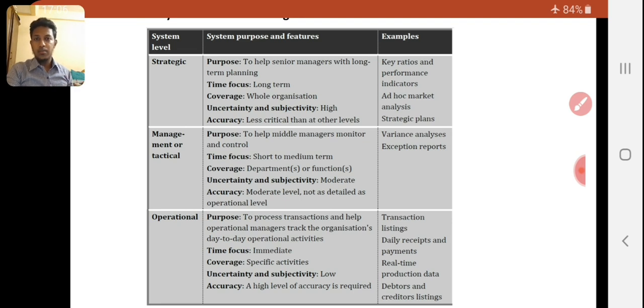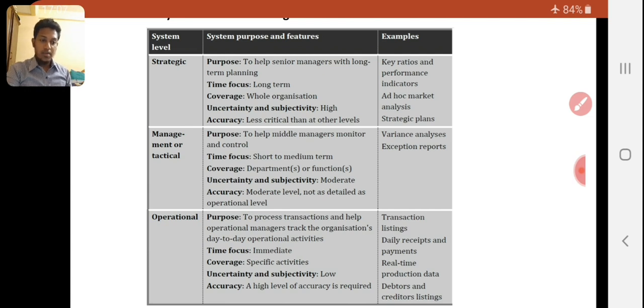Then operational management. You can understand now what the operational character will be. It will be short term, and help the day-to-day activity. For example, the billing process in Cargills Food City is operational software, right? It has an ERP system. In the ERP system also, they divide operational software. Then the second part will be used for management purposes. The third part will be used for strategic purposes, right?